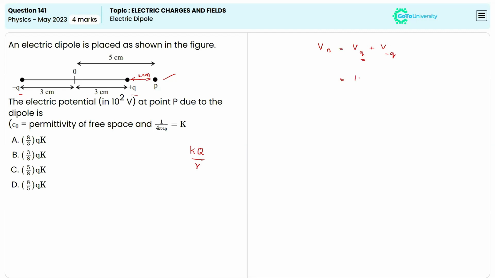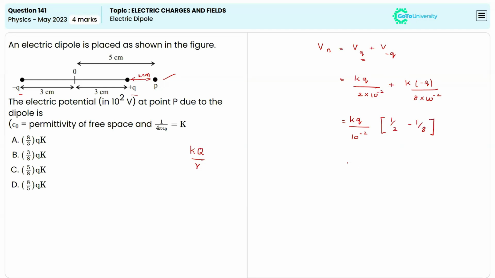So we can write kq divided by 2 times 10 to the power negative 2, plus, for the negative q, the distance between point P and q is 8. So we can write kq, and here we have a negative charge, so negative q divided by 8 times 10 to the power negative 2. When we simplify this, we can write kq divided by 10 to the power negative 2 times (1 over 2 minus 1 over 8).